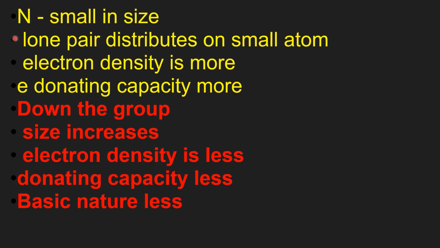The same thing we discussed just now. Nitrogen is small in size. The lone pair is distributed on a small atom, that is, molecule. Electron density is more, electron donating capacity is more, therefore basic nature is more. Down the group, size increases, electron density is less, electron donating capacity becomes less, therefore the basic nature becomes less. Therefore, the basic nature of hydrides of 15th group elements decreases from nitrogen to bismuth.